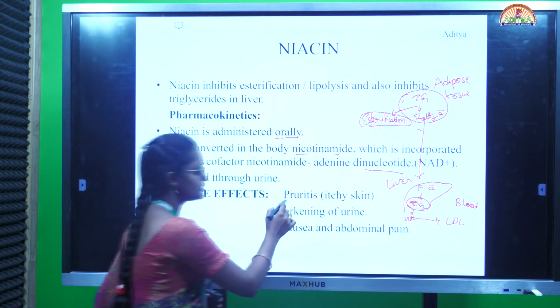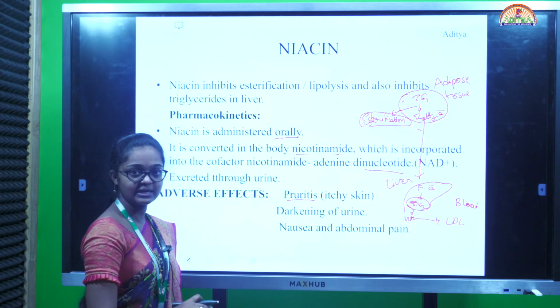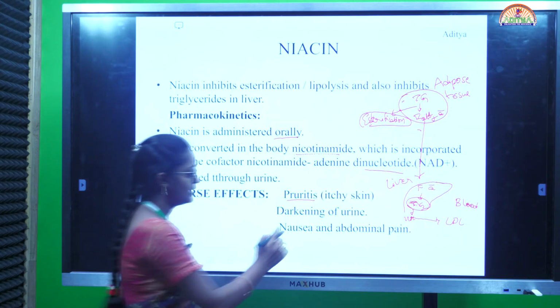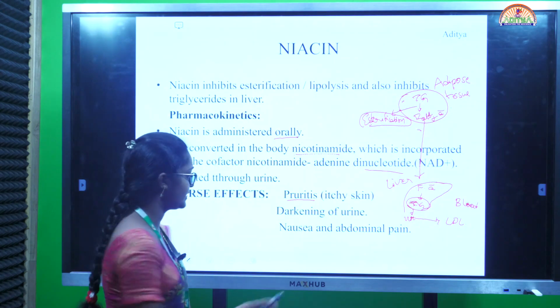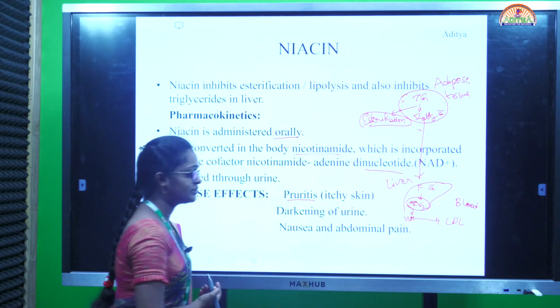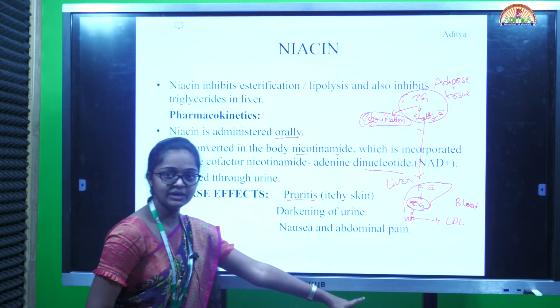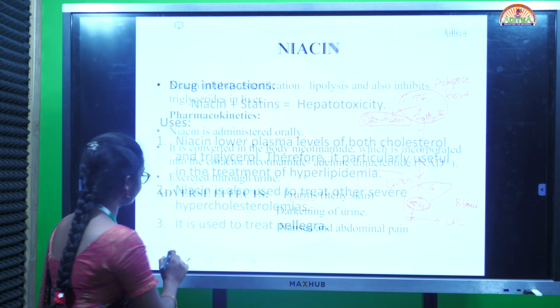Adverse effects include pruritus, which means itchy skin. There are rashes in the skin. Next, darkening of urine. Over-administration of nicotinic acid causes darkening of urine, nausea and abdominal pain. These are the adverse effects.